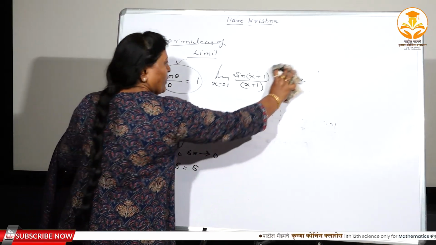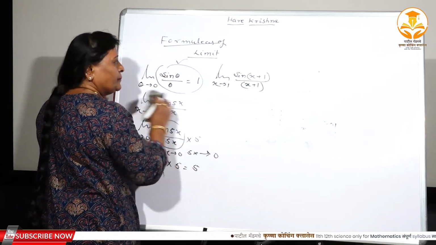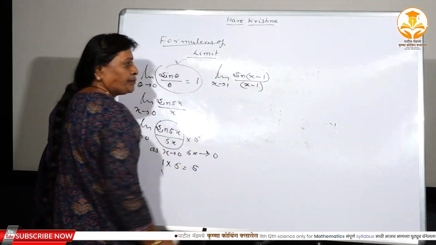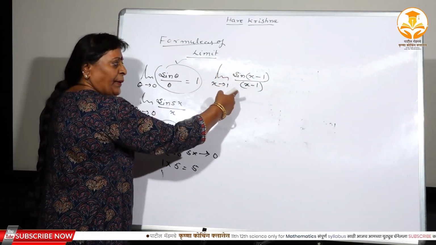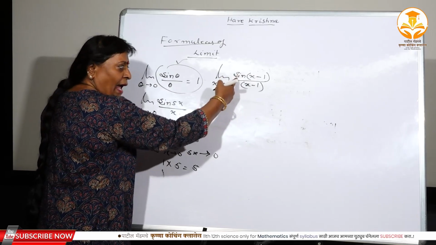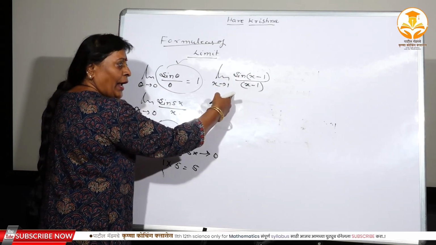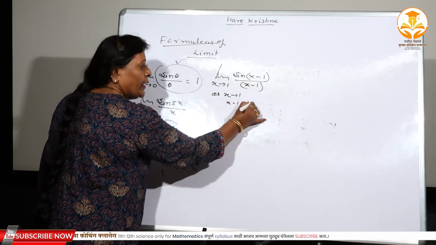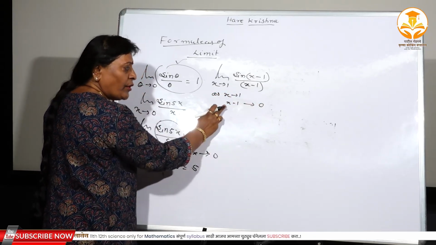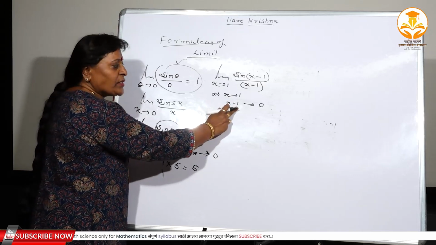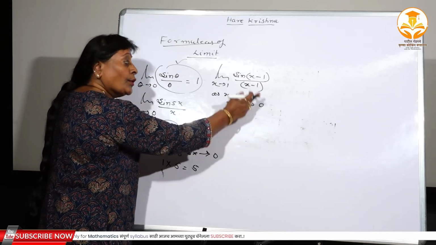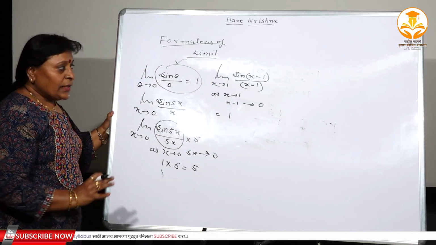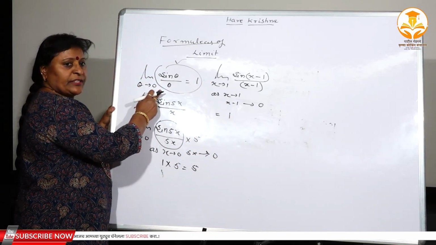But whenever suppose I write the angle as x minus 1, sine of x minus 1 divided by x minus 1. Now the angle is repeated in the denominator. This angle approaches towards 0, and as x tends to 1, x minus 1 approaches towards 0, because if you substitute 1, 1 minus 1 tends to 0. Now you can say the limit of this function is nothing but 1. This is about the speciality of this formula.